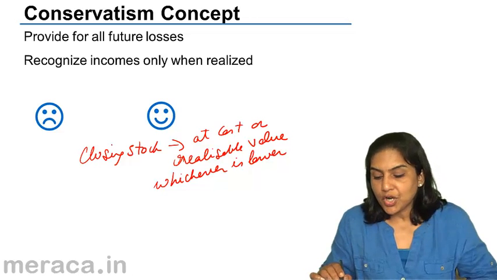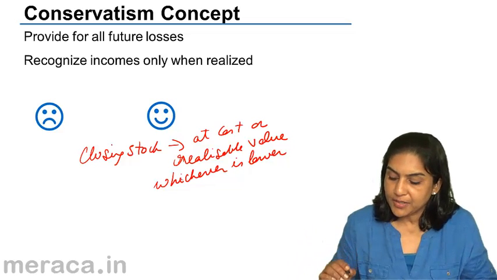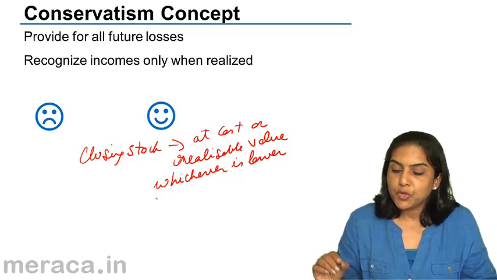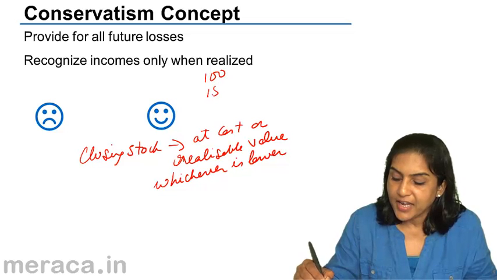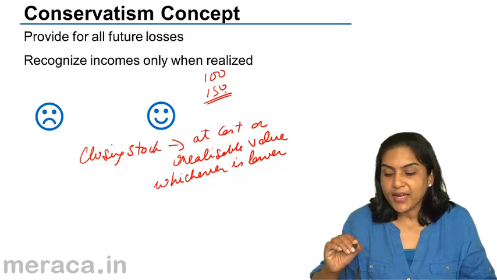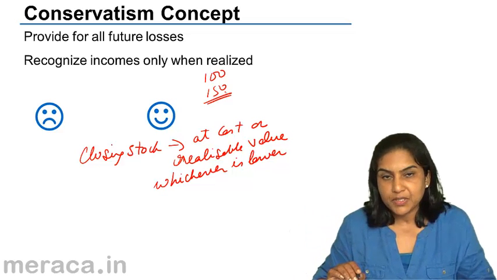Why is closing stock valued at cost or realizable value, whichever is lower? Let us understand. Suppose we have an item with a cost of 100 and a sale value of 150. I know I can sell this item tomorrow for 150 rupees, but I have not yet sold it today.